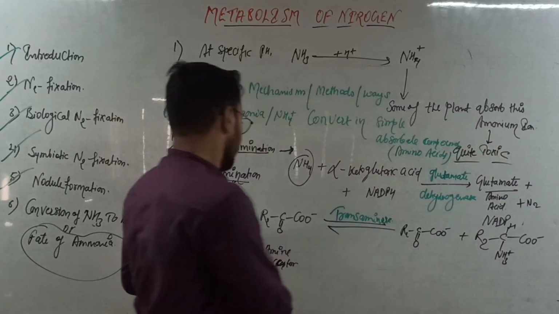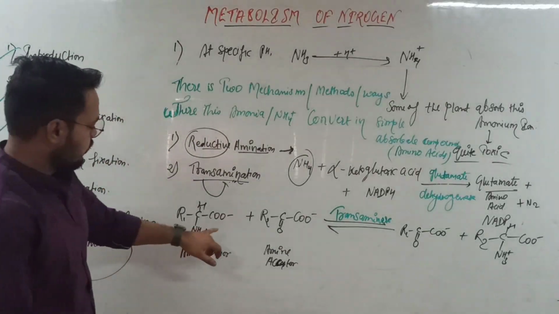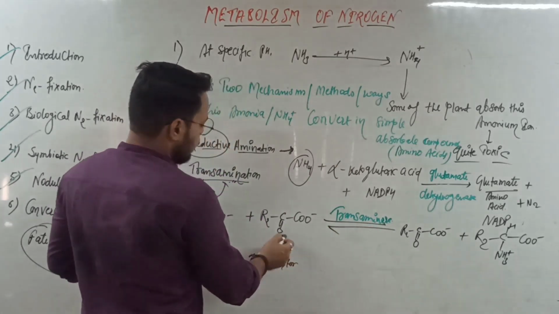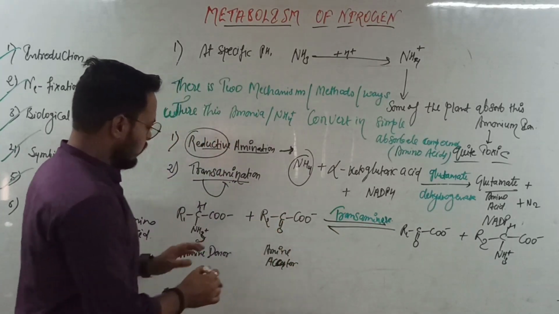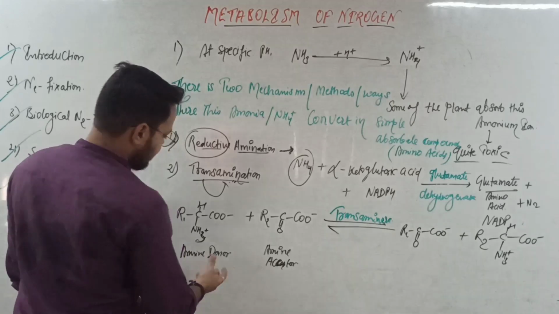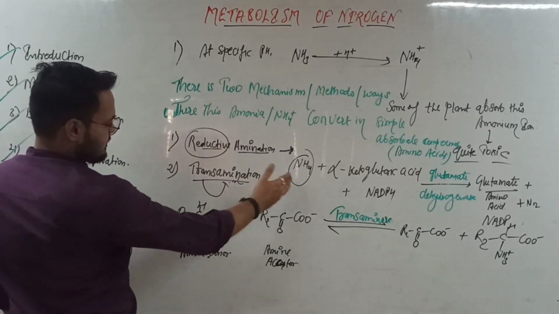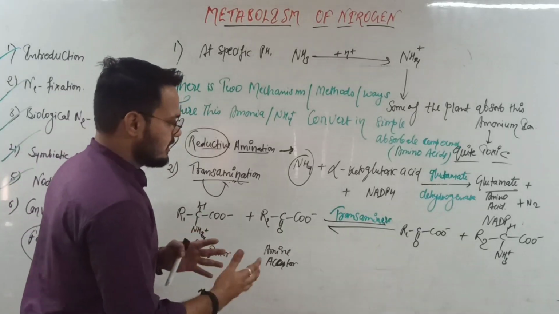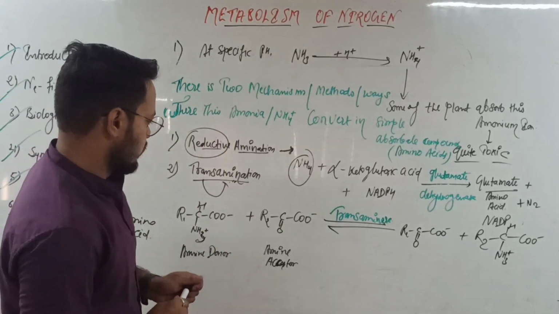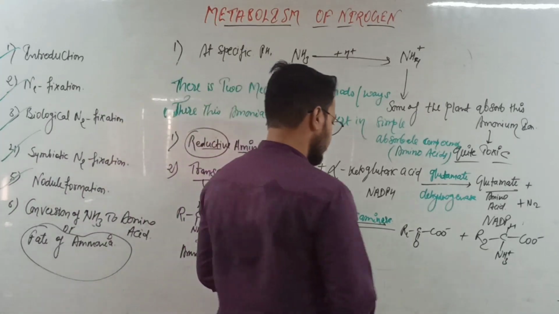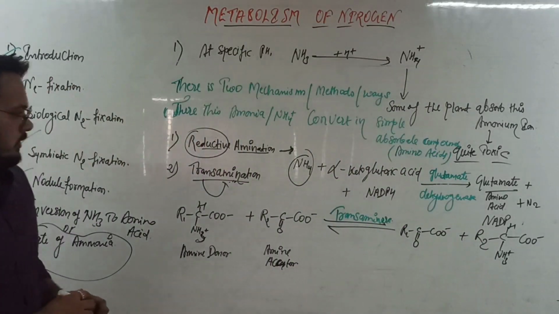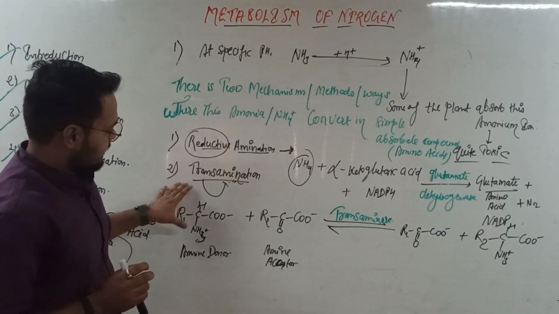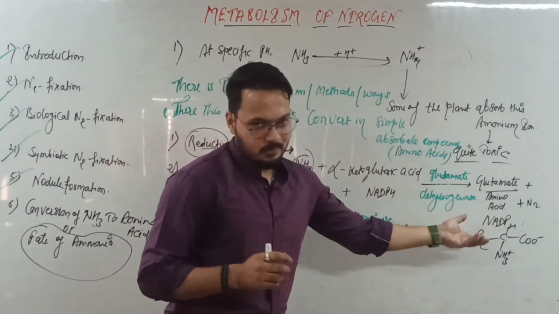As we can see clearly, the amino group of this amino acid is transferred to the keto group of this amino acid. In very simple words, the amino group comes there and the keto group comes here. They transfer each other's functional group. That is clear. So this toxic material is converted into an easily absorbable form.